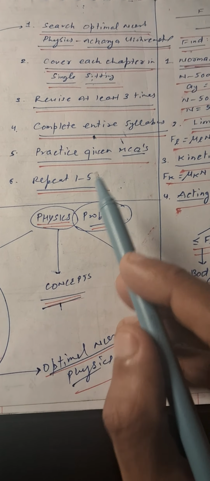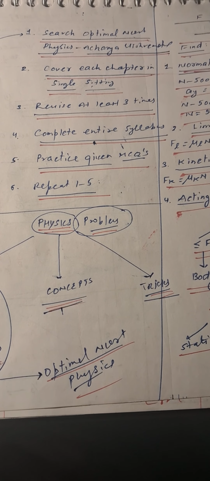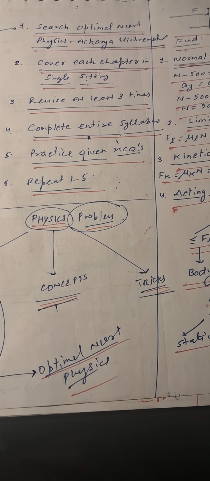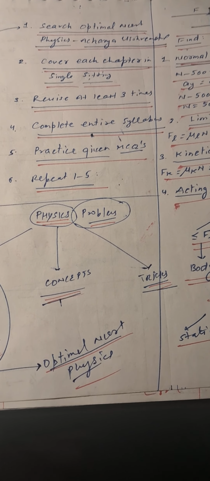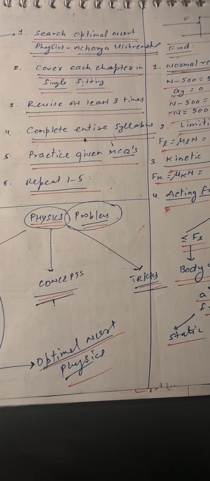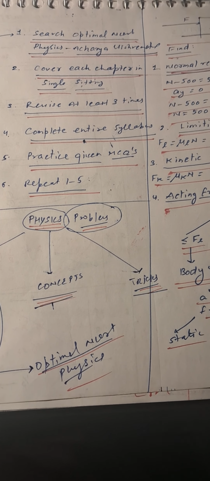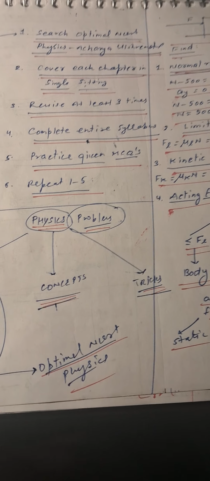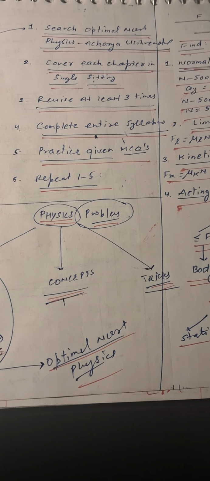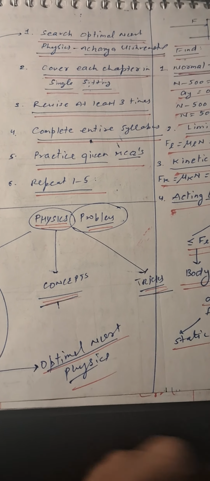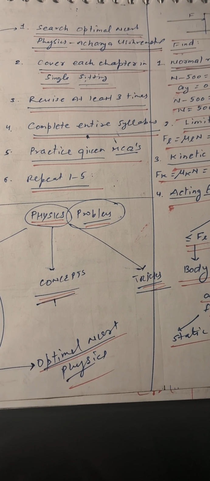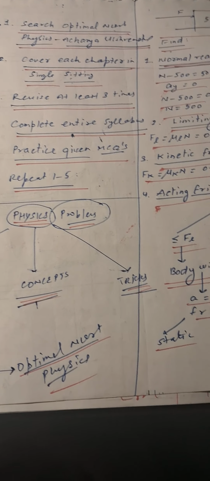Then, practice given MCQs. After revising the questions, practice them orally, because if you have done all the questions, you should take very little time to complete them. Even if you have done them with good concentration, you will memorize most of the answers, and you can answer without calculation. That shows what level of expertise you have got. Next is to repeat steps 1 to 5 for further benefit and for further improving your performance and your speed.